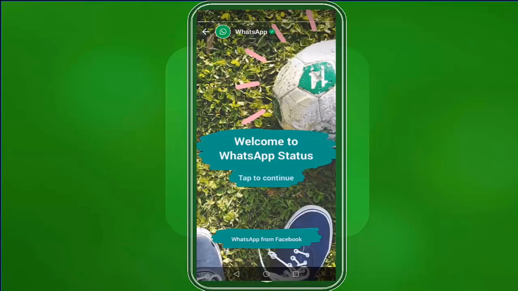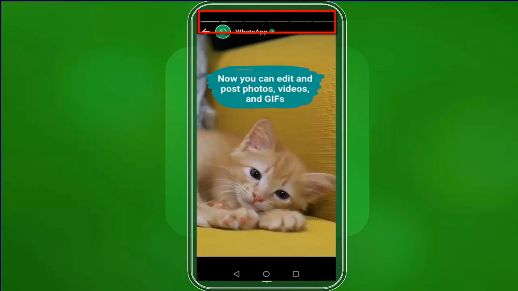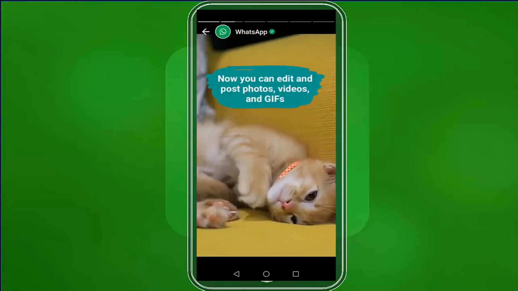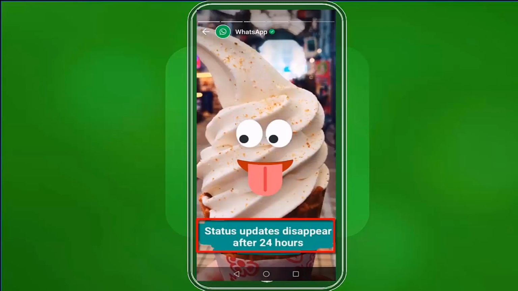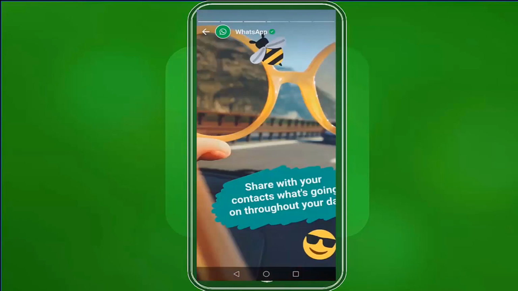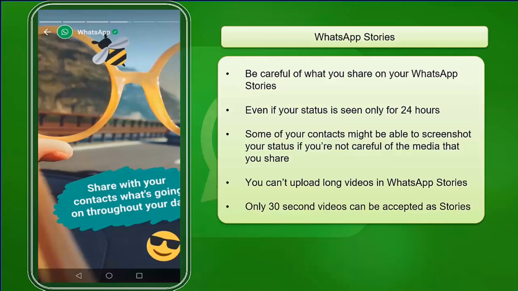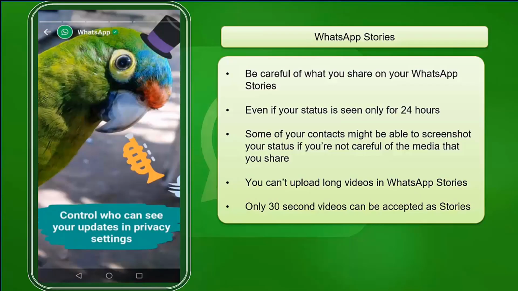Let's tap on WhatsApp's uploaded stories. As you can see above, this is the storyline where it plays for a few seconds the photo, text, or videos that are uploaded here. You may notice that some of the uploaded media can be edited with stickers and text, which adds creativity to your plain uploaded media. It adds mood and life to your stories, especially when you add stickers like emojis on them. Just be careful of what you share on your WhatsApp stories.